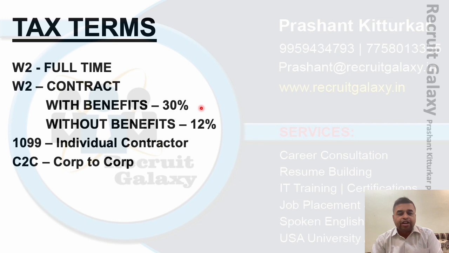After that, 1099. 1099 is individual contractor. Who is the individual contractor? Americans like US citizens, green card holders and TN holders will do 1099. In 1099, that consultant is an individual contractor on our project. We will not pay any insurance, taxes, or any benefits to that candidate. That candidate will file their own taxes and take care of their insurance individually. They are not our employee. They are a contractor for our project.